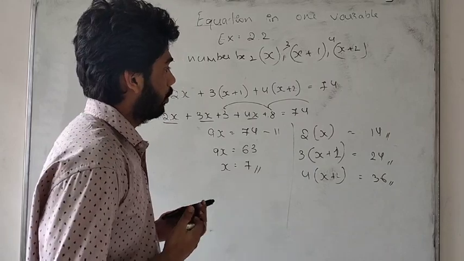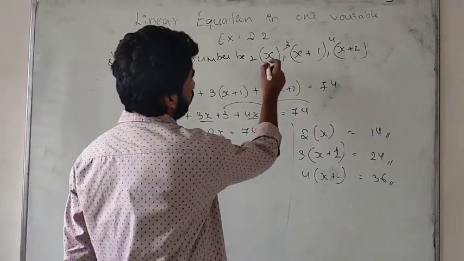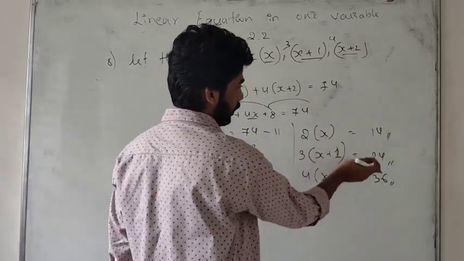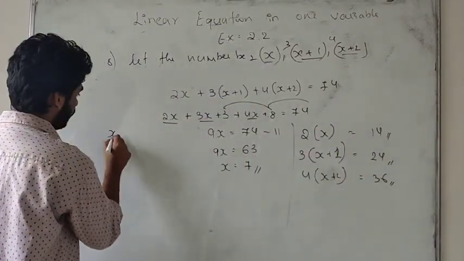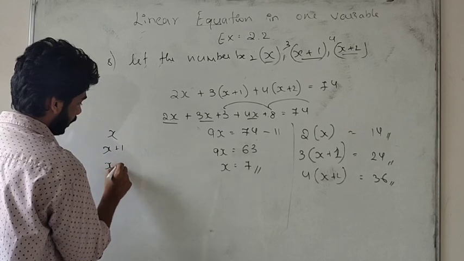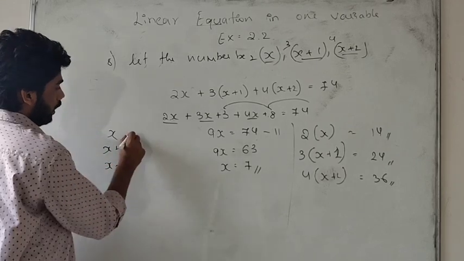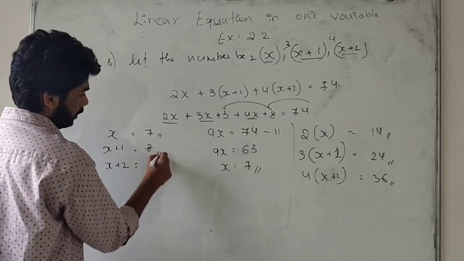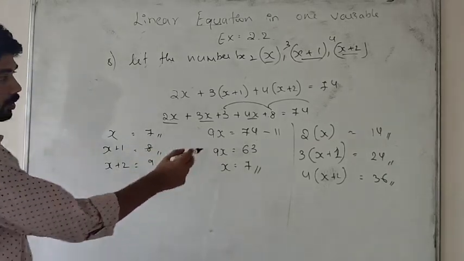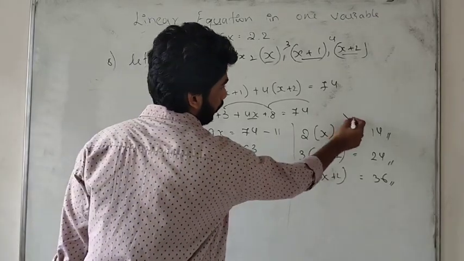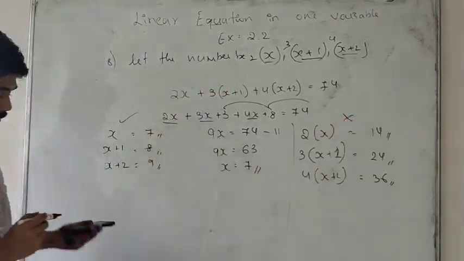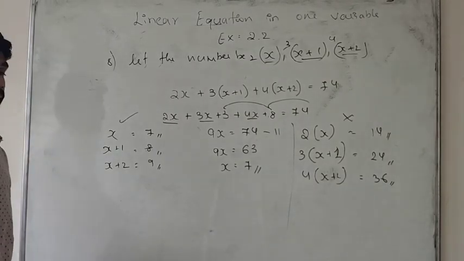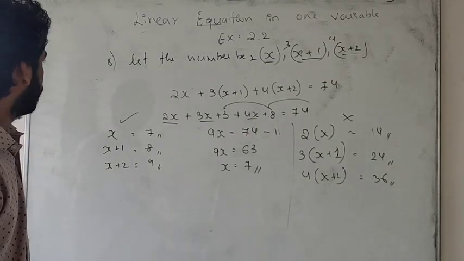Students, here we have to write only the values of x, x plus 1, x plus 2. This is also a right answer. These are the numbers given in the question. So x is 7, this will be 8, and this will be 9. These are the required numbers. Okay, please note it down. This is not required, this one is required. I will go to the next problem.